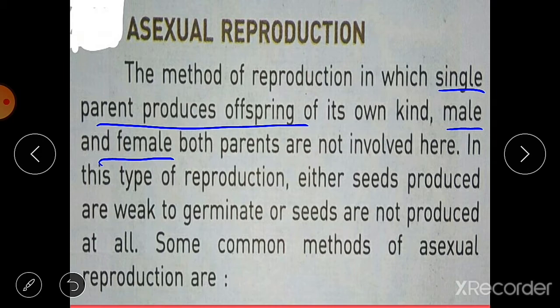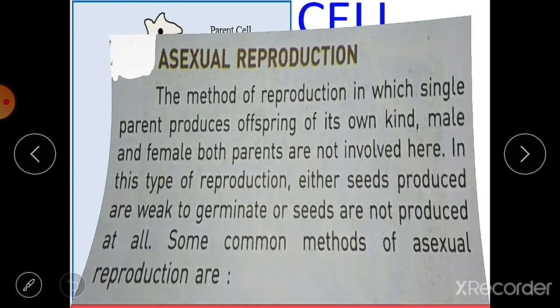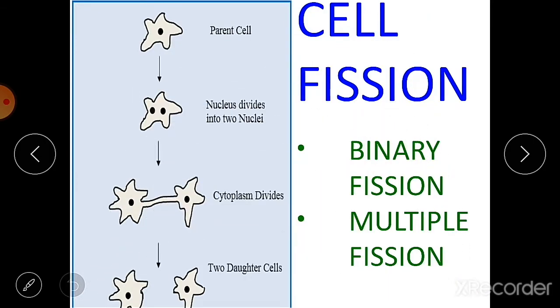And this type of reproduction you can see in plants which cannot produce seeds, or which produce seeds that are weak to germinate. Now we are going to read about the common methods of asexual reproduction in plants. The first one is cell fission.